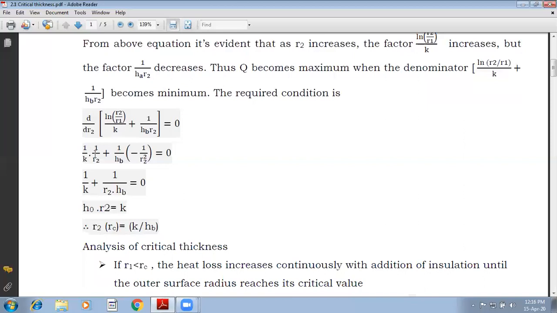So you get 1 upon K multiplied by 1 upon R2 plus 1 over H. Differentiation of 1 by x is minus 1 upon x square. In that way, if you take 1 over H common, you will be getting minus 1 by R2 square.